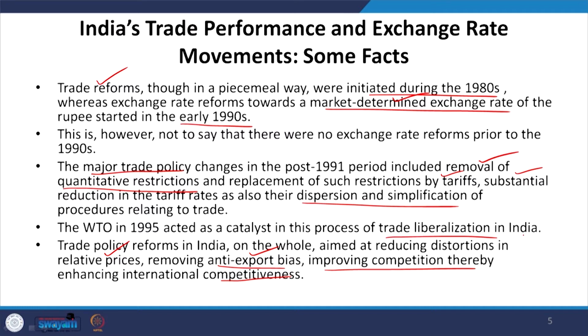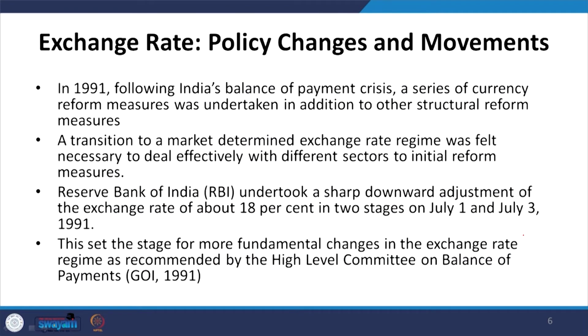Why are we discussing these things? Because of how India is projected in the process of exchange rate pass through, since the exchange rate has been market determined since the 90s. Now, how have exchange rate and policy changes and their movements occurred in the Indian context? In 1991, following India's balance of payments crisis, which erupted in the early 90s, a series of currency reforms were taken.